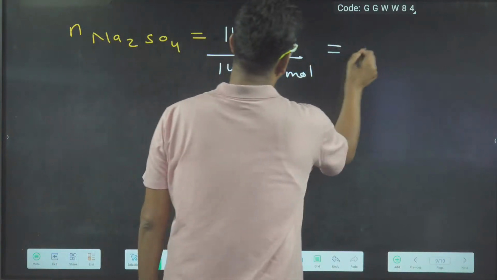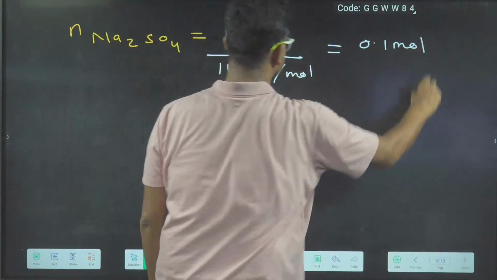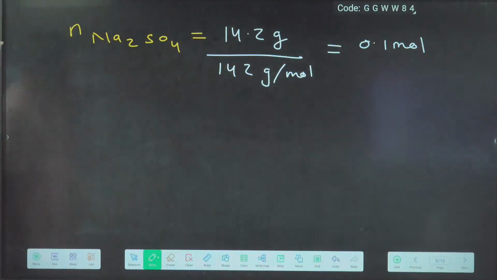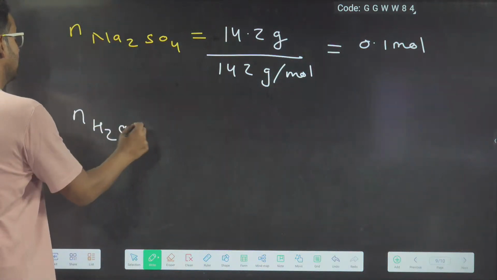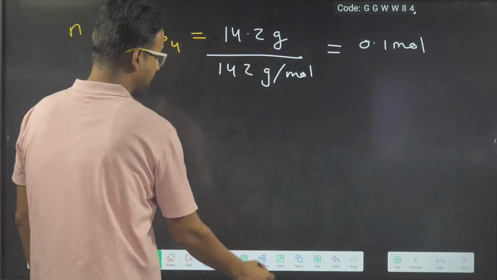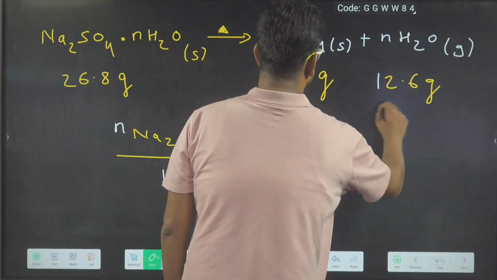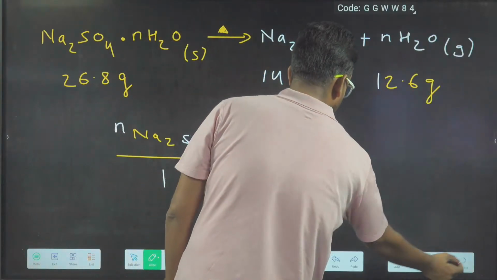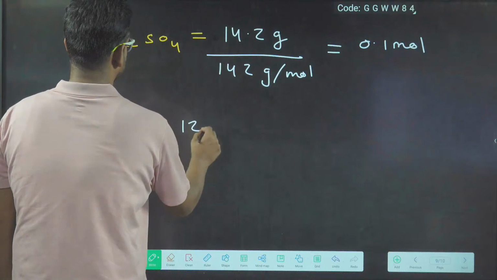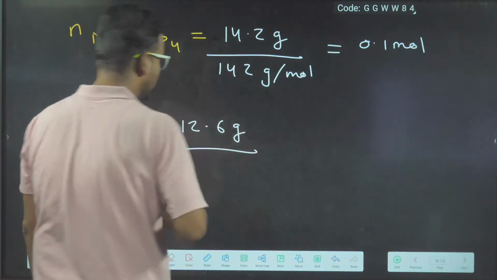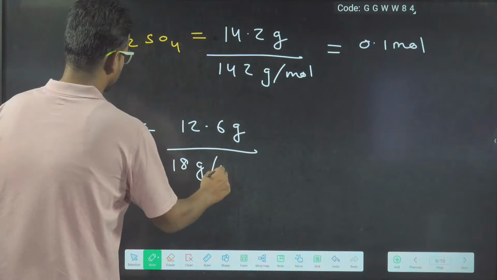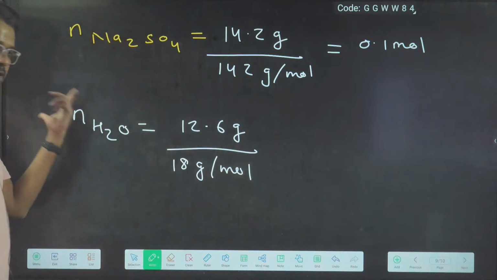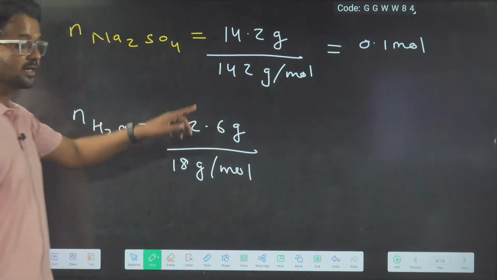So this becomes 0.1 mole. And moles of water will be 12.6 gram given mass upon molar mass. Molar mass of H2O is 18 gram per mole. 18 sevens are 126.